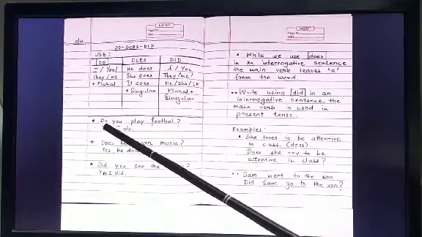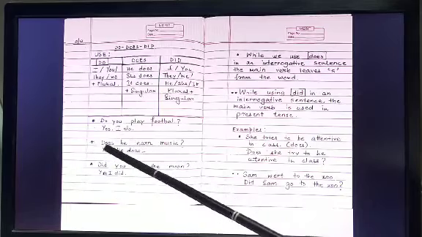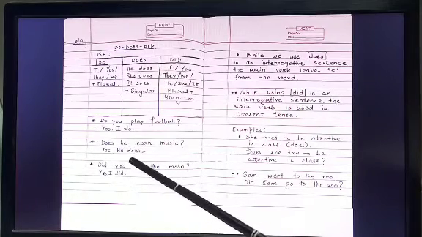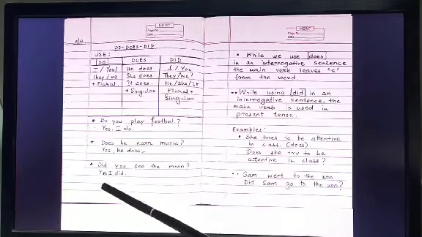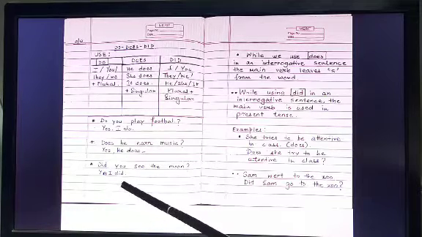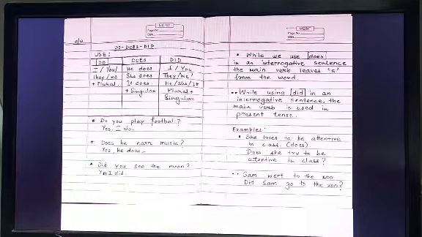Okay. Examples. Do you play football? Yes, I do. Does he learn music? Yes, he does. Did you see the moon? Yes, I did. Okay. You can put any examples you feel like.